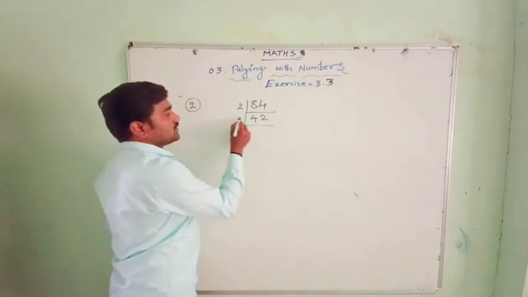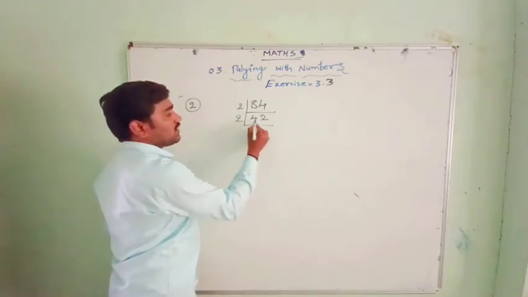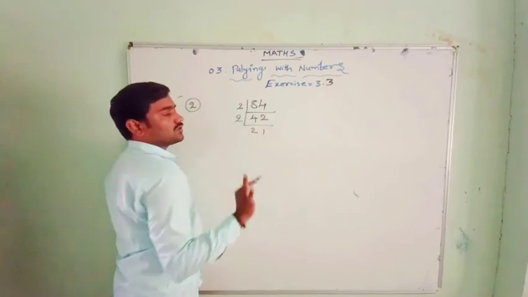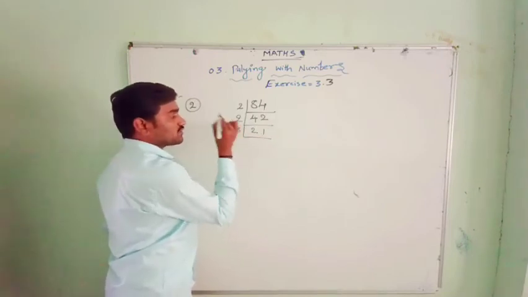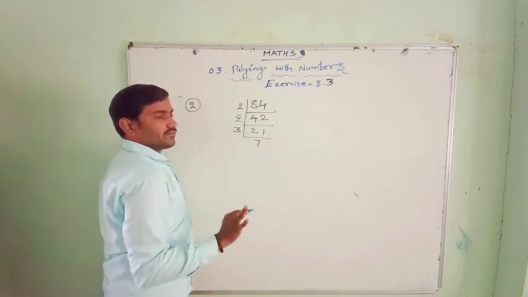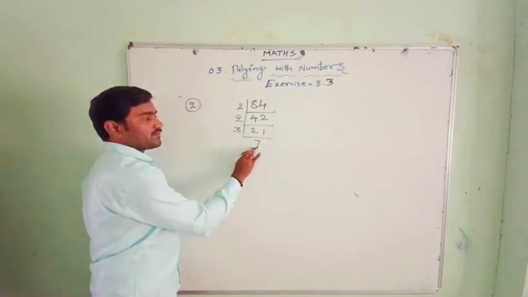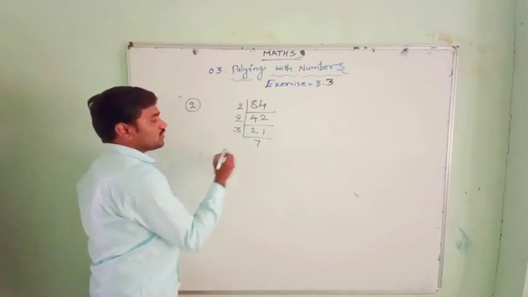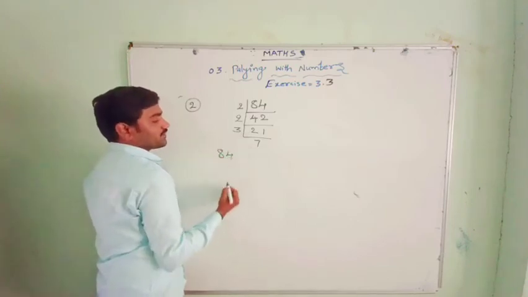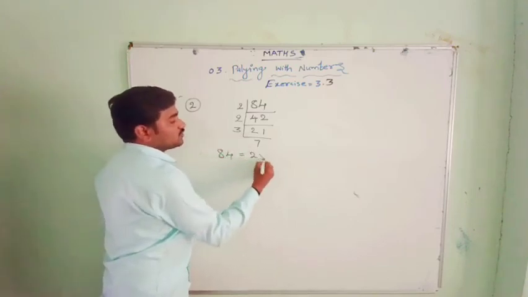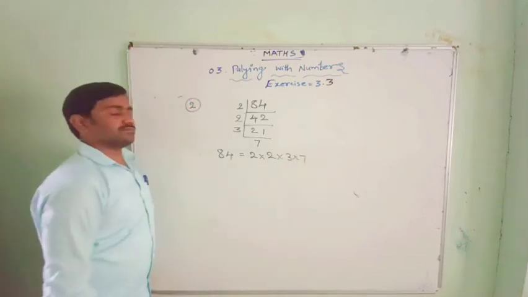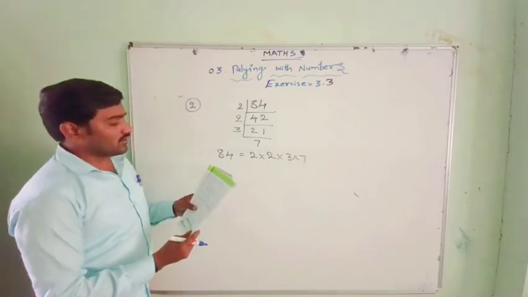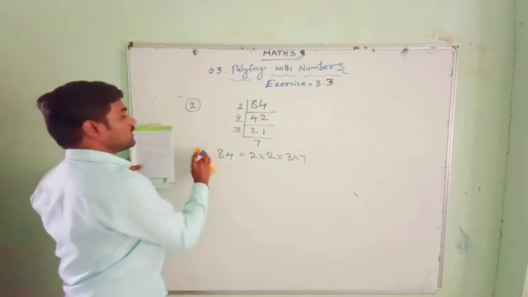Here 2 twos are 4, 2 ones are 2. Again, it is not possible in the 2 table. It is possible in the 3 table. 3 sevens are 21. This 7 is possible only in the 7 table. So the factorization is finished. 84 can be factorized as 2 into 2 into 3 into 7. Answer is finished.